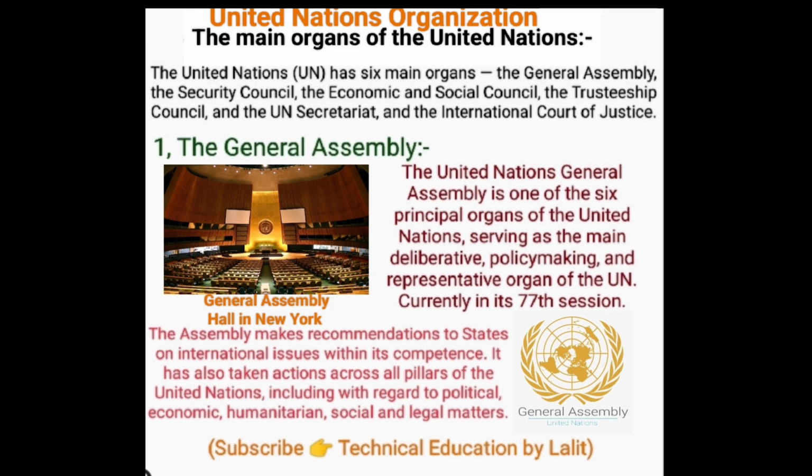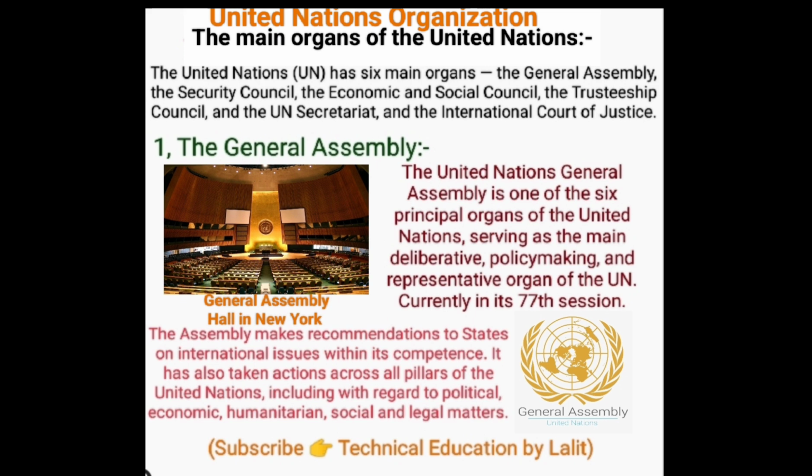Okay, the main topic is the main organs of the United Nations. The United Nations has 6 main organs: the General Assembly, Security Council, Economic and Social Council, Trusteeship Council, UN Secretariat, and the International Court of Justice.